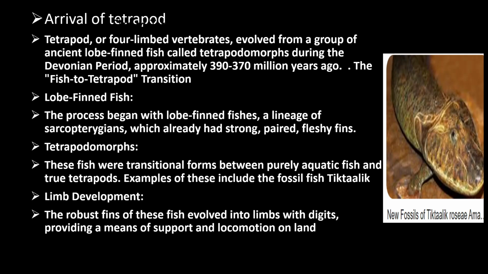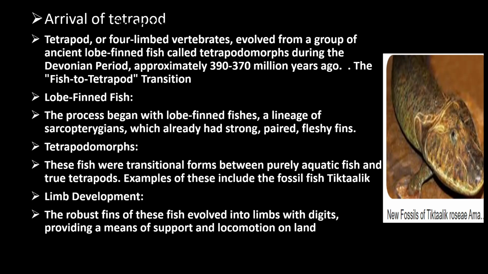Now, after these jawed fish, first arrival of tetrapods occurs. What do you mean by tetrapod? Tetrapod means they have four limbs. These four-limbed vertebrates evolved from a group of lobe-finned fishes known as tetrapodomorphs during the Devonian period, which is approximately 390 to 370 million years ago. And this stage, tetrapodomorphs, is known as the fish to tetrapod transition.